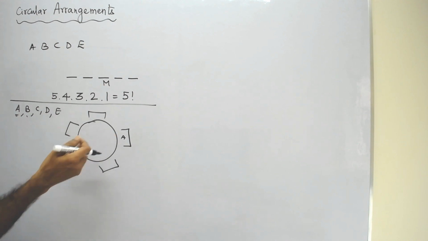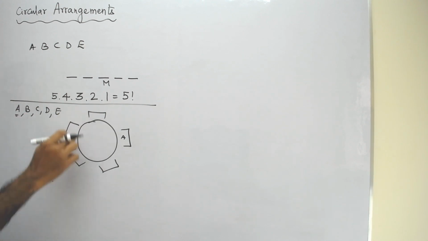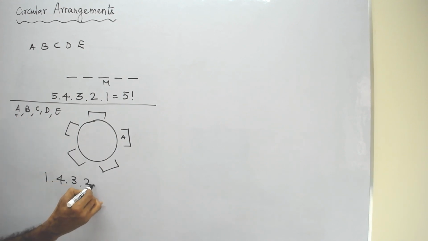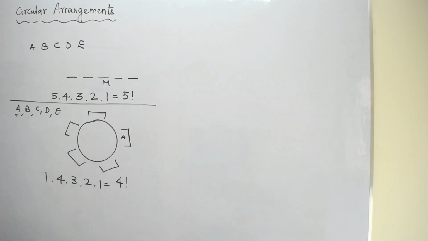He may say, I do not want to sit adjacent to A. So which means he will be sitting here. So B has 4 possibilities, whereas C has 3 possibilities, and D has 2 possibilities, and the last person will have 1 possibility. So this is 4 factorial. So please try to understand, the main difference between the linear and the circular arrangement is that here the first person has 5 possibilities, whereas here the first person has only 1 possibility, because there is no identity for the chairs.